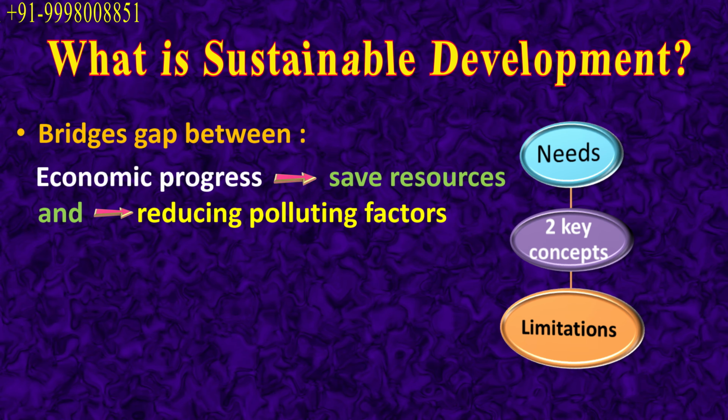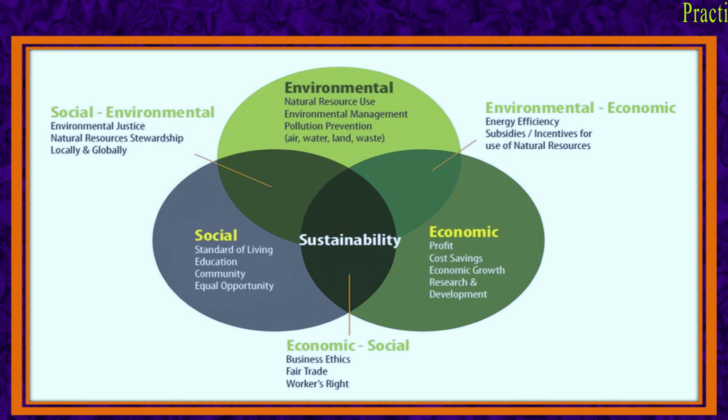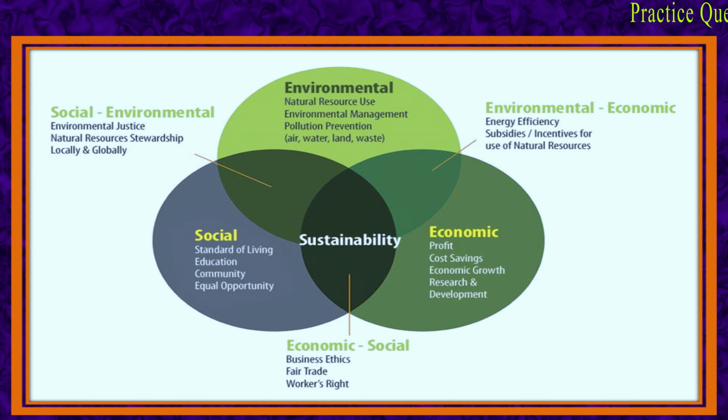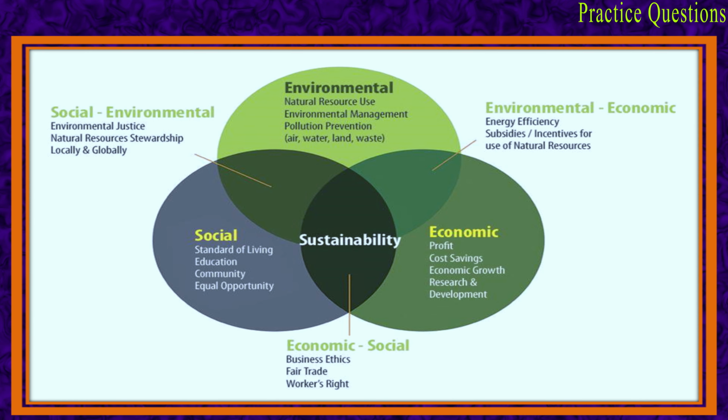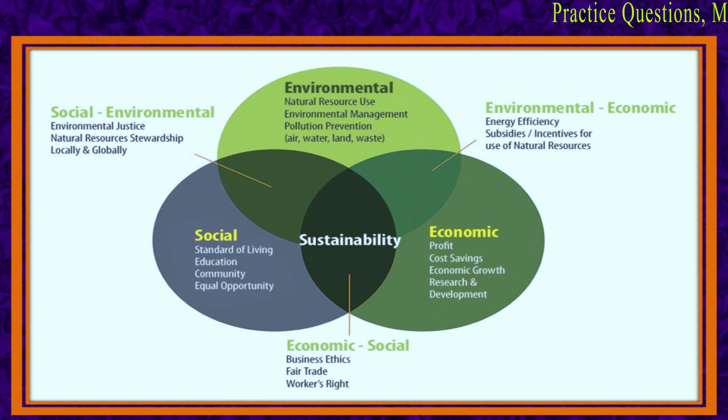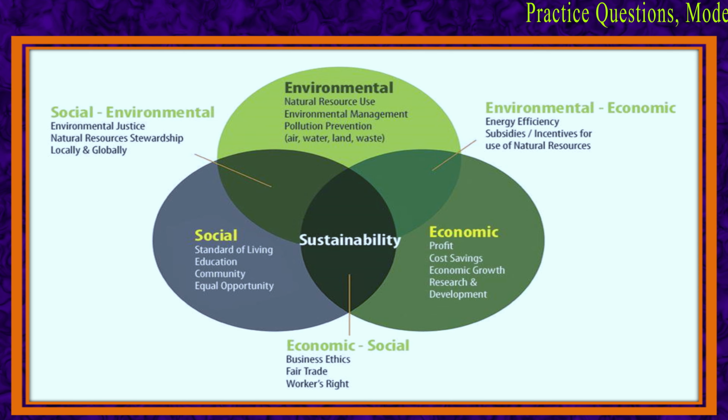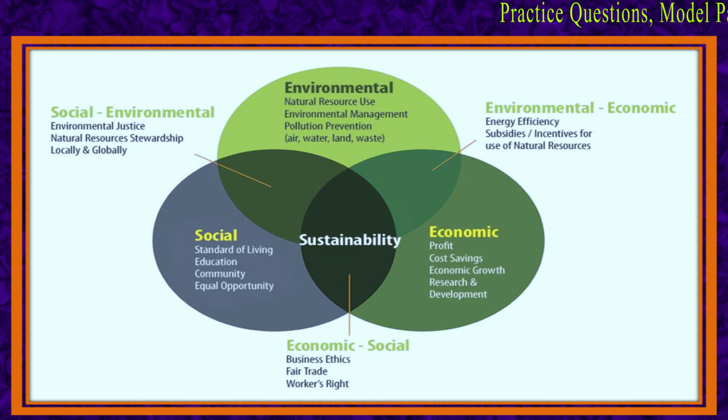Now, there are three spheres of sustainable development, which are economic, environmental, and social. These three components are interconnected with one another. For example, in a poor economy, people experience a poor quality of life.